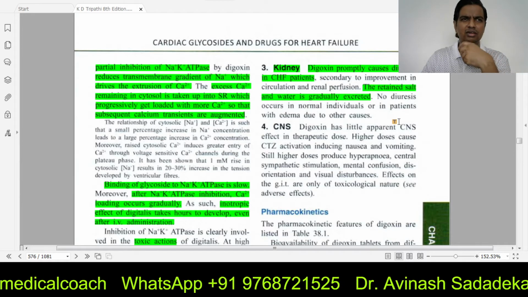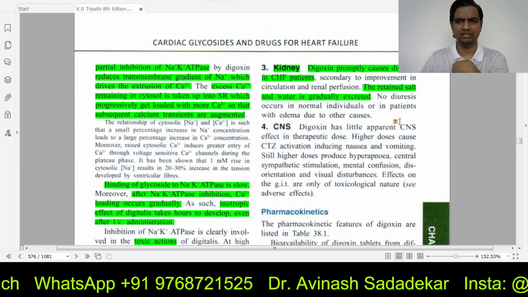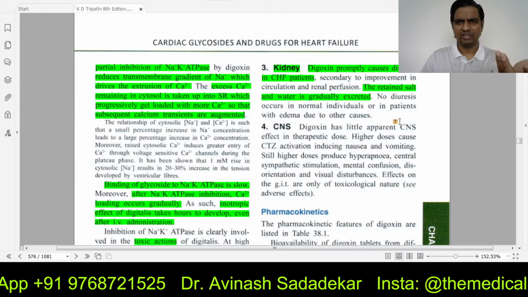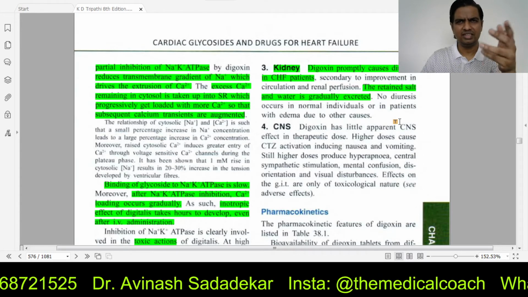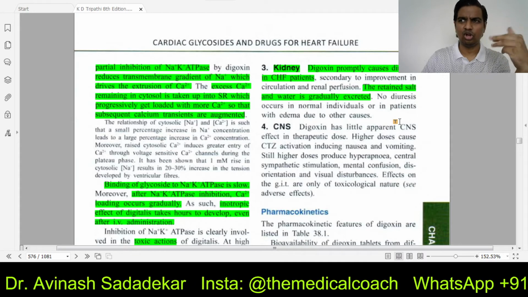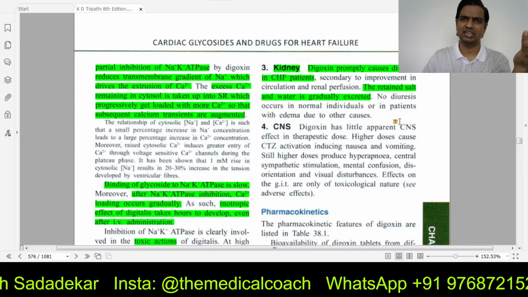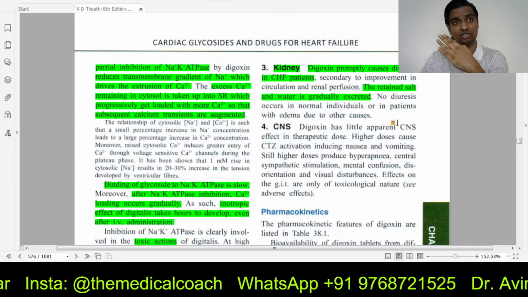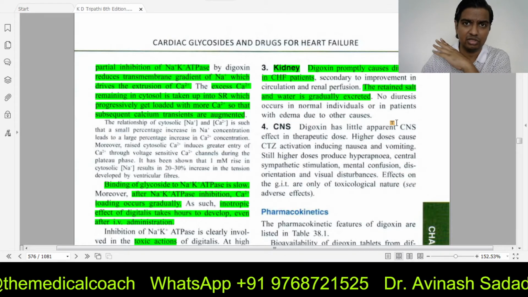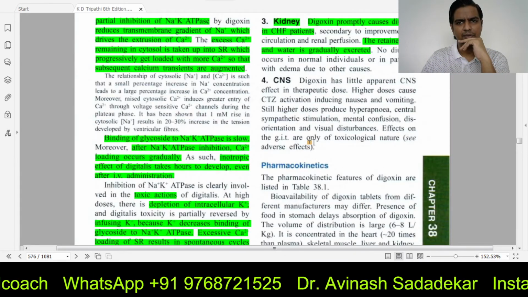But in people like us, normal human beings, who are not suffering from congestive heart failure, this may not really happen. So diuresis is not compulsory. It only happens in congestive heart failure. Even if a person has edema because of some other cause, diuresis is not going to happen.